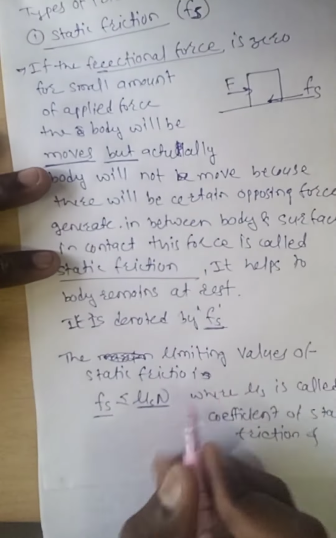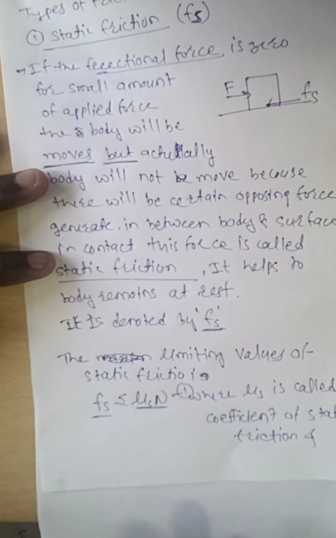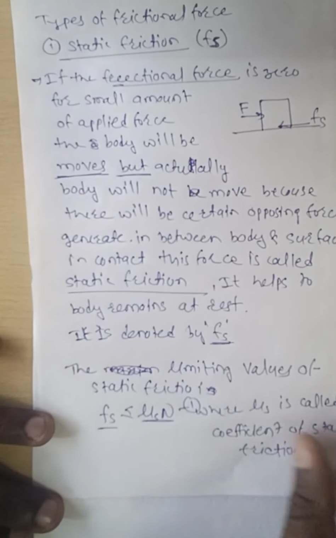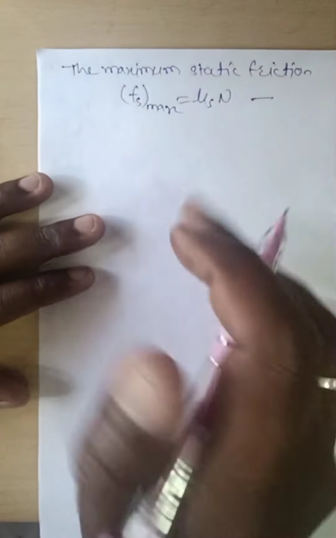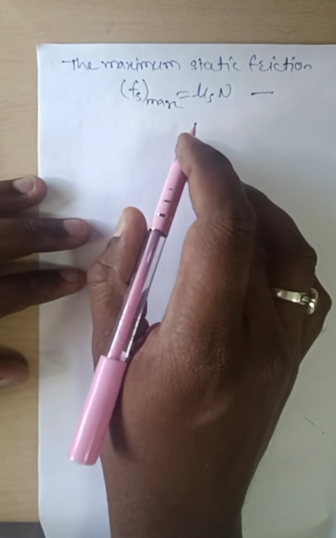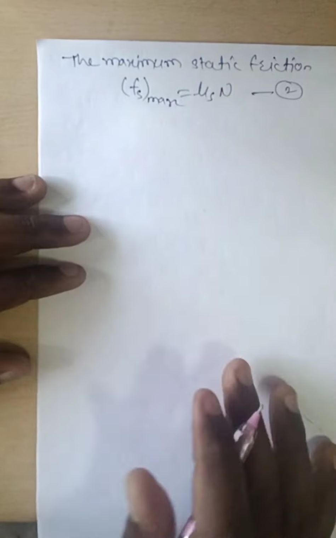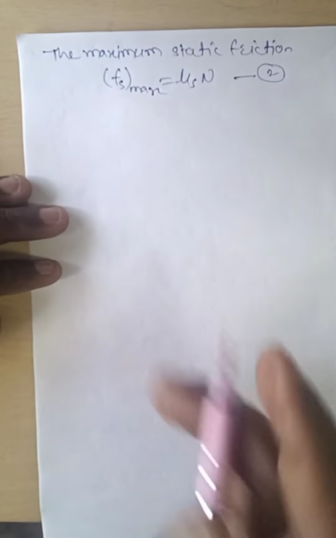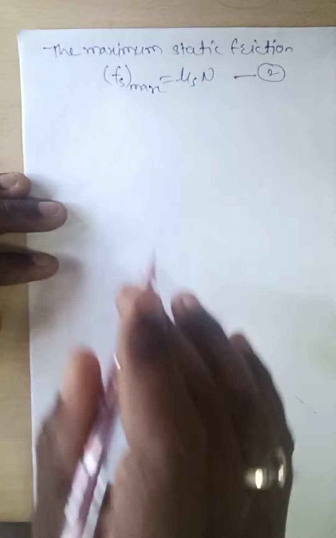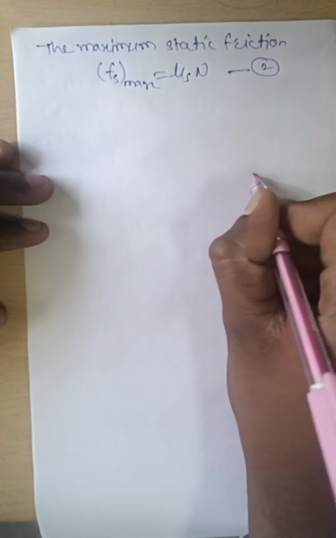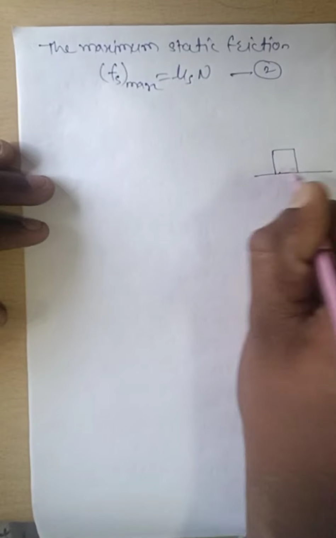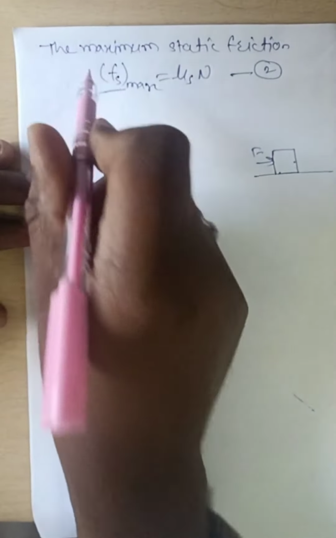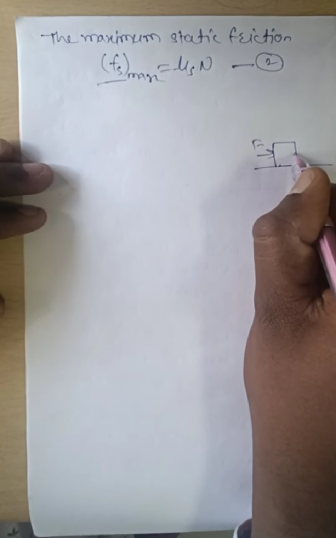Give this as equation number 1, that is Fs is less than or equal to mu s into N. This is the limiting condition of static friction, and the maximum static friction Fs maximum is equal to mu s into N. Now, if the applied force is more than this maximum static friction, then the body starts to move.